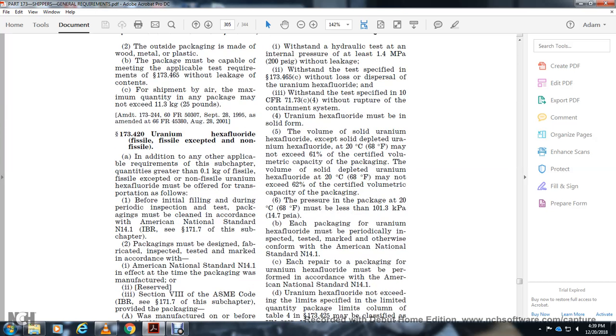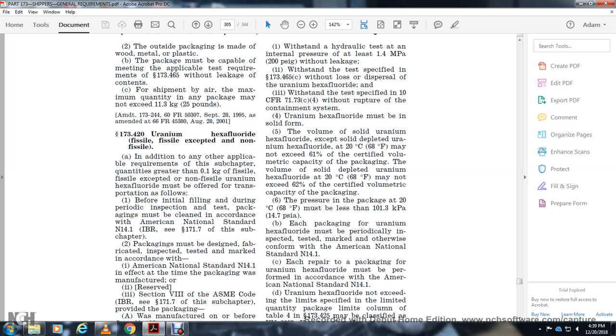173.420 uranium hexafluoride fissile with expected non-fissile with in addition to the A with their application requirements subchapter quantity with greater than 110 kilogram fissile for the fissile for the non-fissile uranium hexafluoride may offer for the transportation as followed before initial fillings during the periodic inspection testing package with the only used in cleaning according to the American National Standard N14.1 of the C171 subchapter of the packaging may be designed with the fabricated with the inspected tested and marked with the accordance with the American National Standard N14.1 with the effect of the time packaging with the manufacturer